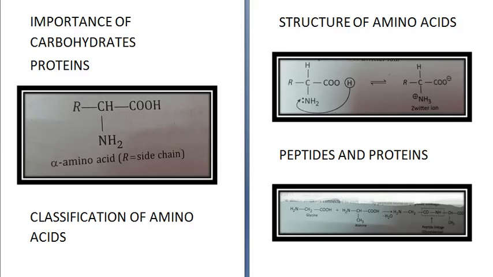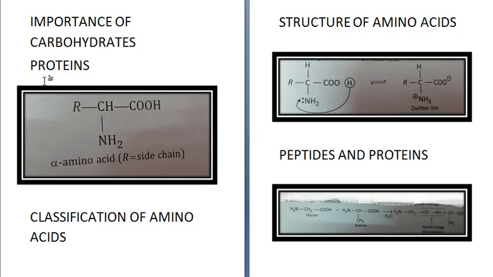Now next biomolecule is proteins. After carbohydrates we come to proteins. Proteins are polymers of amino acids and their molar mass ranges up to more than 50 million. About 15% of human body weight is protein. So amino acids have an amino group, that is NH2, and a carboxyl group, COOH.